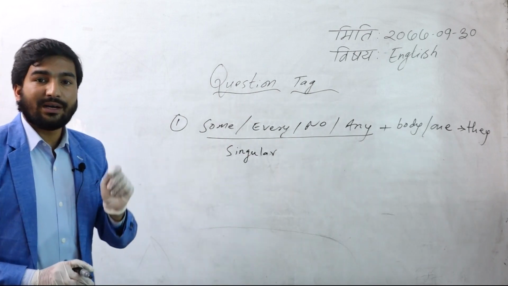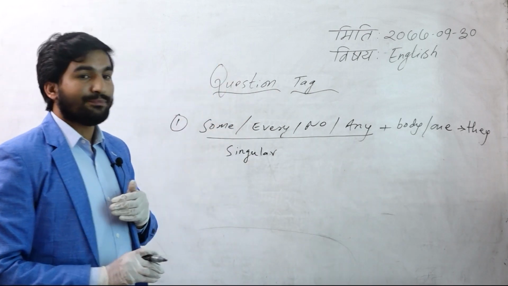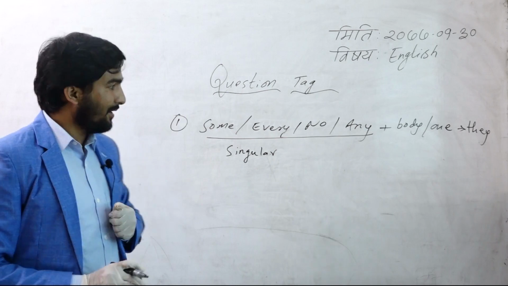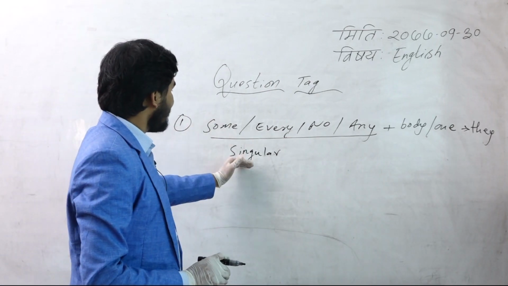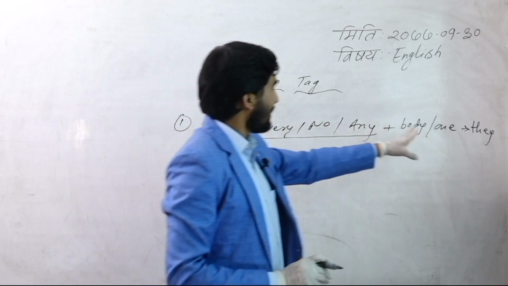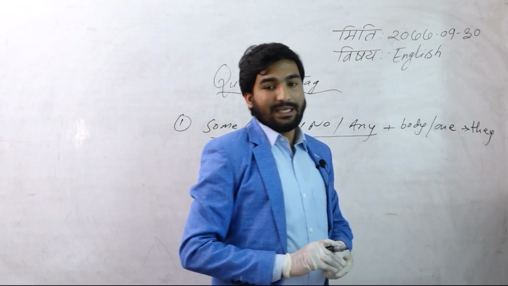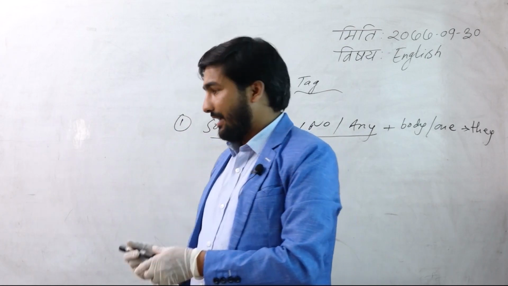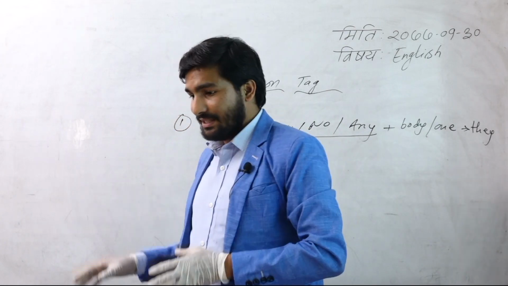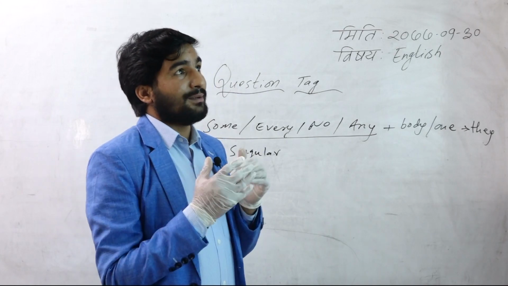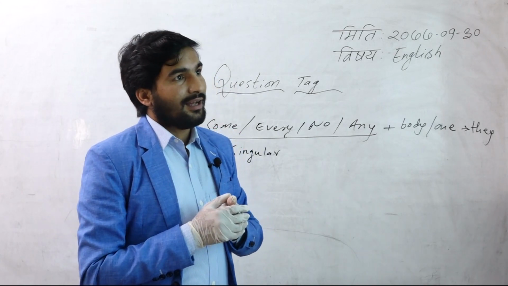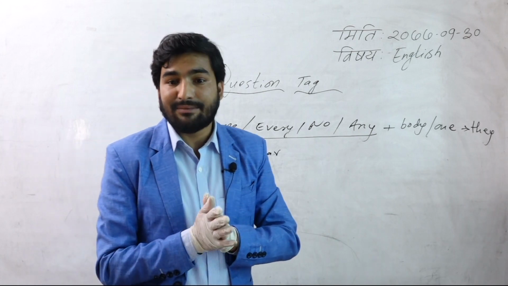We know a singular subject takes a singular verb, and a plural subject takes a plural verb. The amazing thing is that though these subjects are singular, we use the plural pronoun they. So in this case, we have to be very careful and tactful. If this type of indefinite question is asked, we have to be very clever. If you use the same auxiliary verbs, that may be wrong.